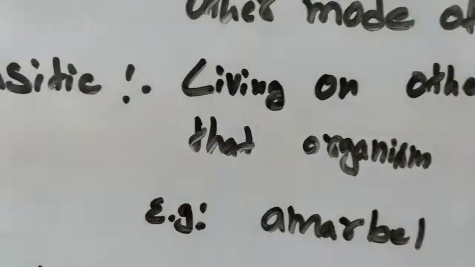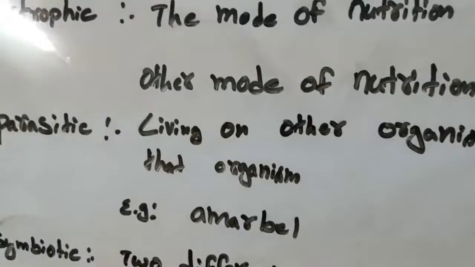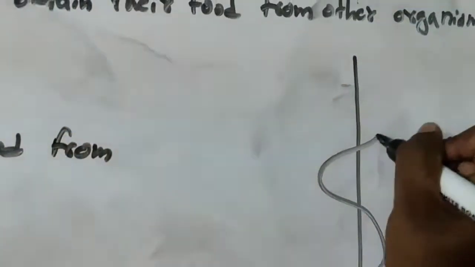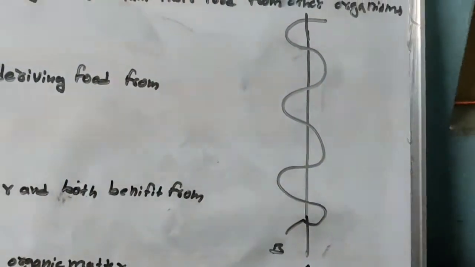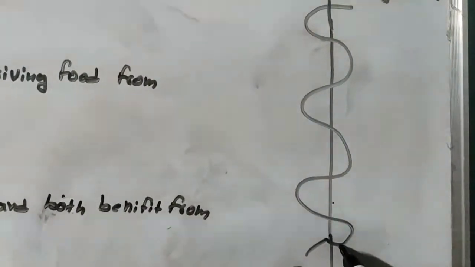An example of parasitic mode of nutrition is amarbel. Amarbel is a total parasite. Here I am having one plant, and on this plant another plant is growing. This is plant A and this is plant B. A is providing the shelter, that means support.